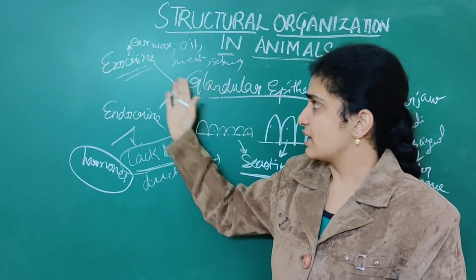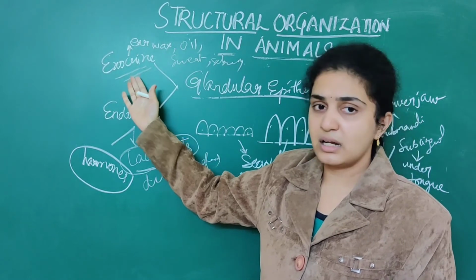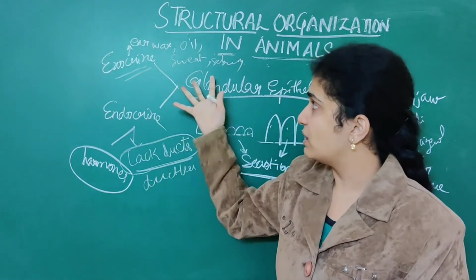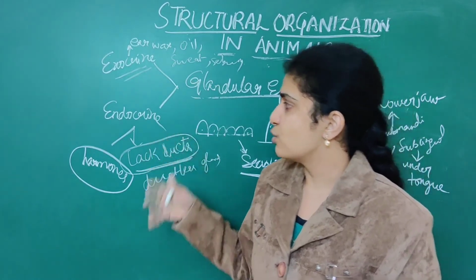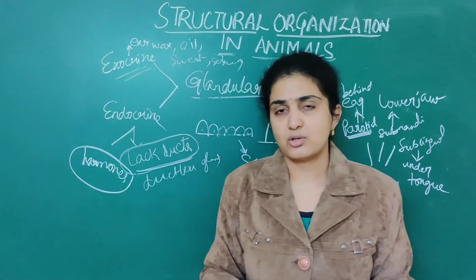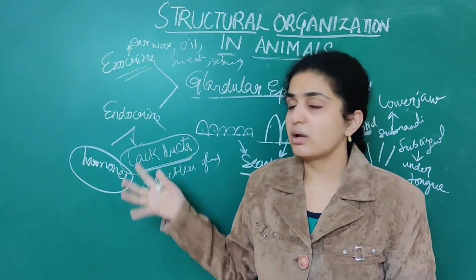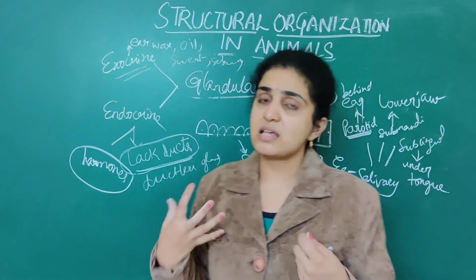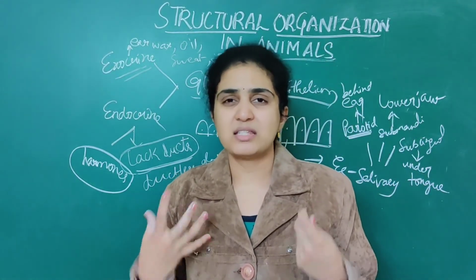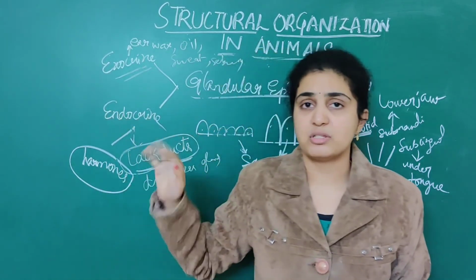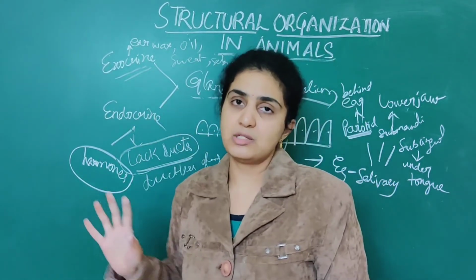Next, based on secretions, glands are divided into exocrine, that is earwax, oil, sweat, sebum. All these are exocrine. When it comes to endocrine, these lack ducts, so they are called ductless glands. Endocrine glands secrete hormones. Exocrine glands secrete earwax as well as oils, sweat, everything comes under that. Simply remember endocrine means hormones. Rest all come under exocrine.